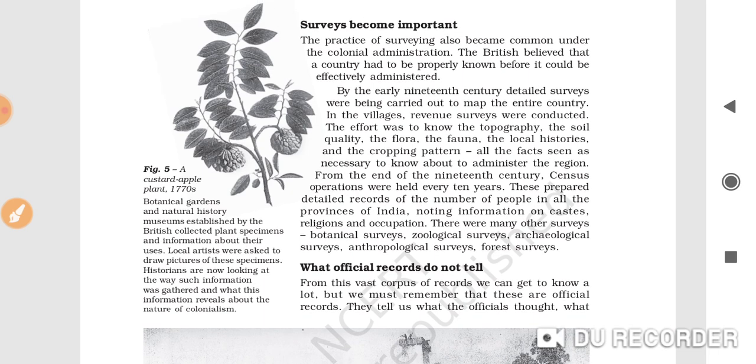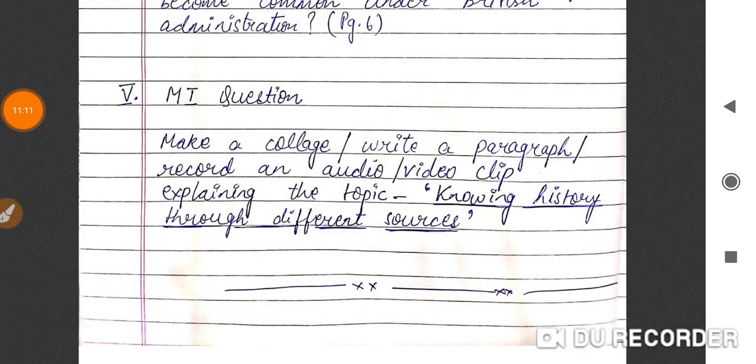Clear? Then we have one MI question also. Now again, you have to use your multiple intelligence. If you're good in writing, then write a good paragraph. If you're good in art and craft work, then you can make some collage. If you're good in speaking, then you can record an audio or a video clip.